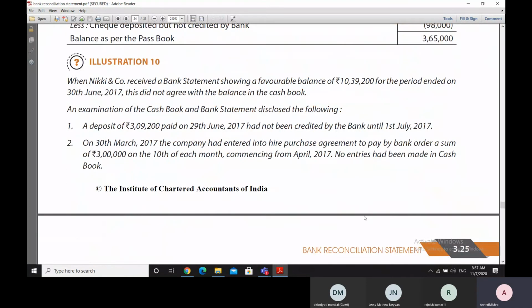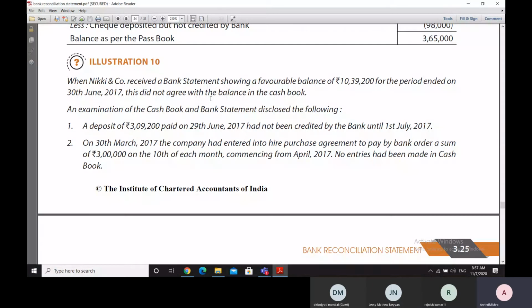And now we come to illustration 10. In illustration 10, and this is the last illustration for this chapter, for this topic also, Nicky and Company have received a bank statement which is showing a favorable balance of 10,39,200. Favorable balance means the balance in their favor, which is a positive balance, for the period ended on 30th June.